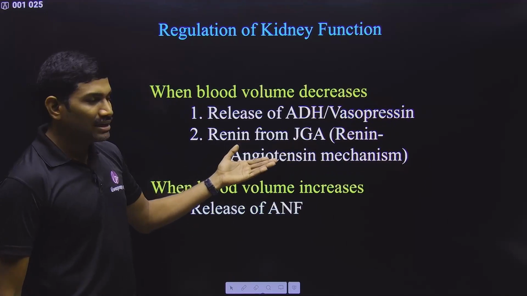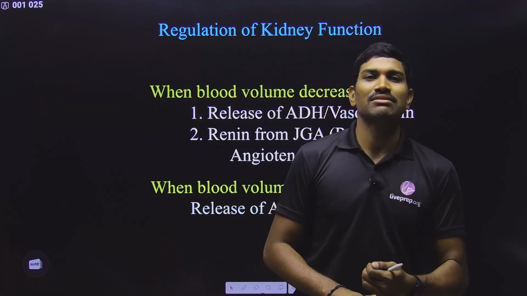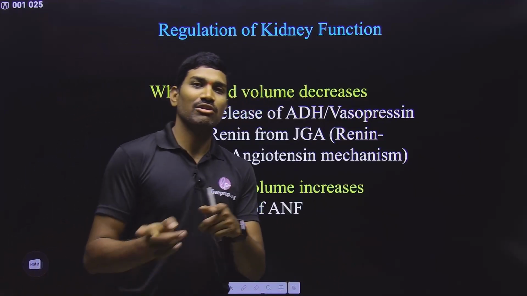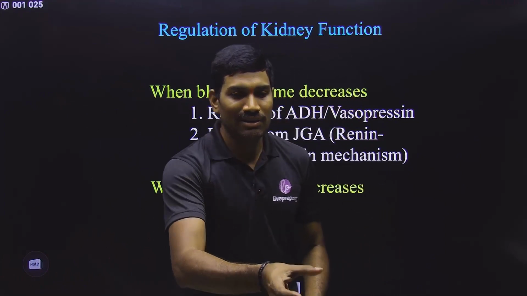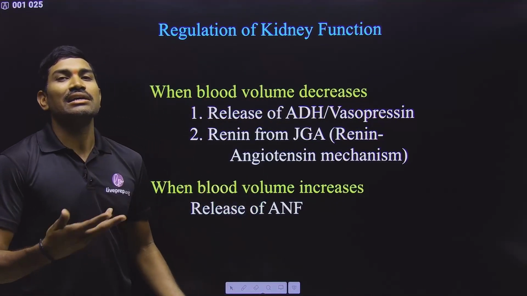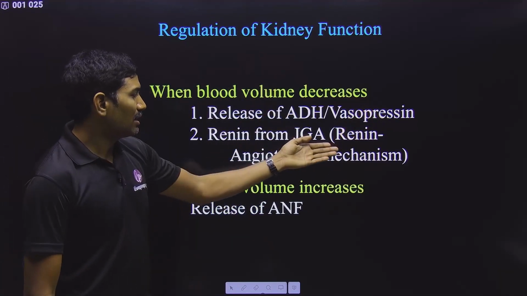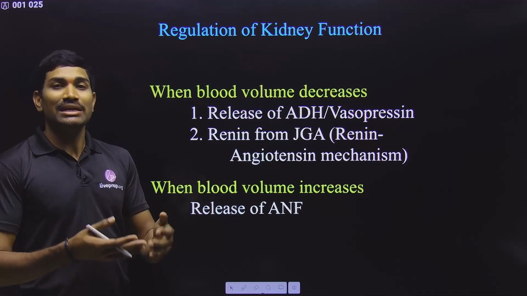That's it. And this angiotensin 2 is not just a vasoconstrictor, it also acts on the adrenal cortex, so that it will cause the release of aldosterone, which is a mineralocorticoid. So it will help in the reabsorption of Na+, which will also ultimately cause an increase in the blood volume. So this is how it will be useful, and it is simply called the renin angiotensin mechanism. So in this way the blood volume will be retained.